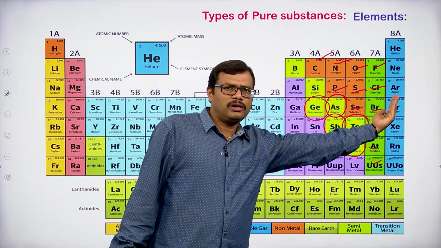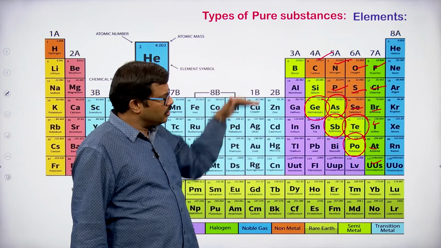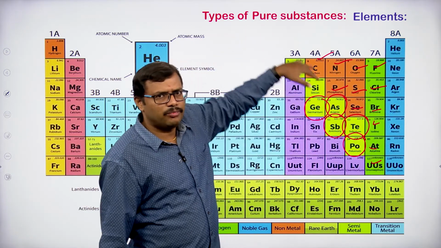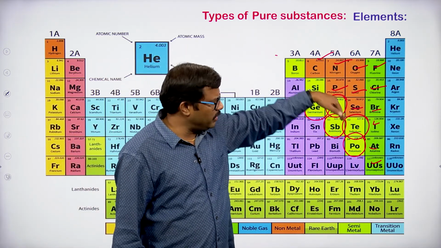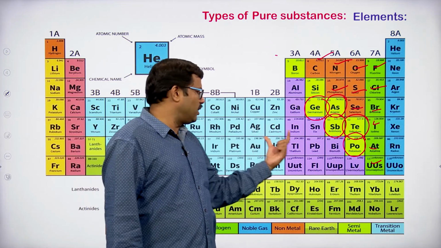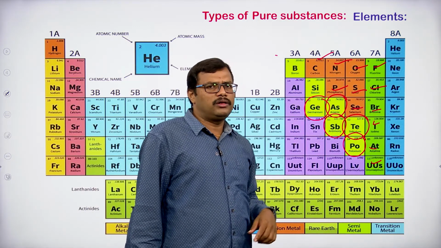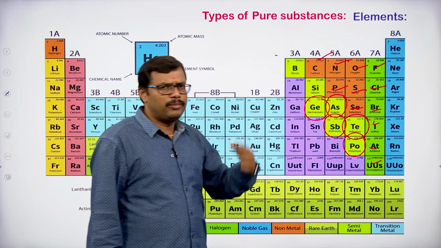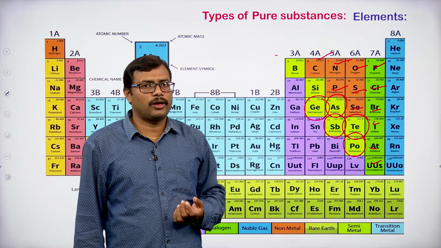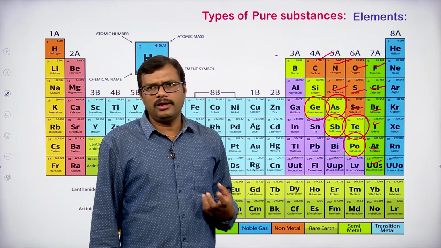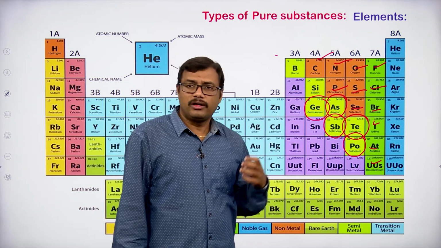One side we have non-metals, this side we have metals. In between we have a bridge, that bridge is metalloids, okay. These are the elements which connect the metal property to the non-metal property, or non-metal to the metal property, and these elements are said to be metalloids, okay. They exhibit the properties of metal as well as the properties of non-metal.